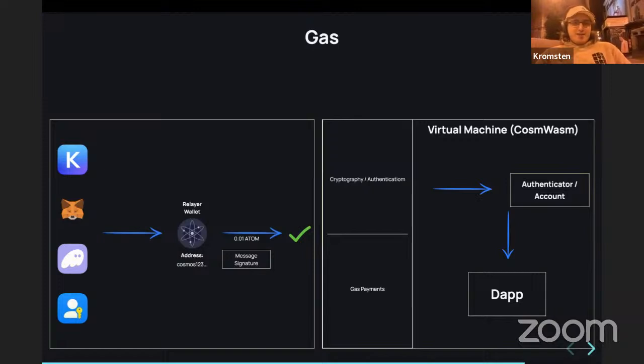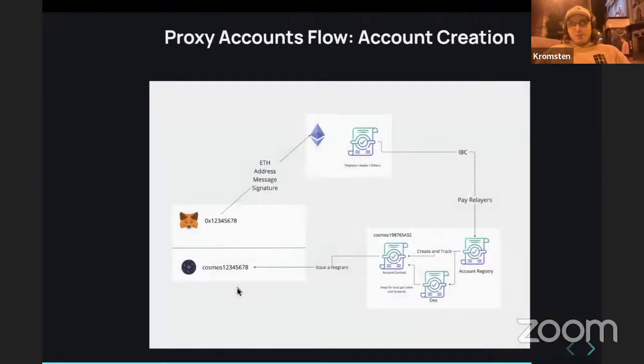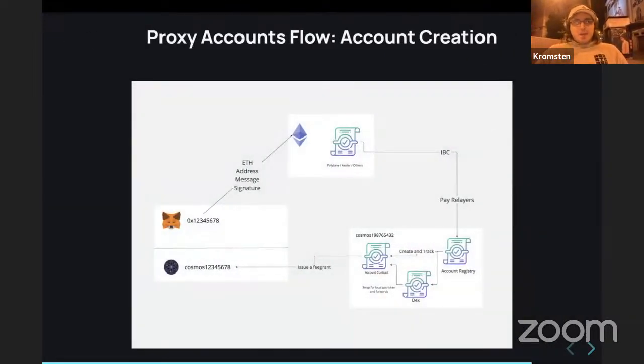Another issue that is hard to solve is gas. If we take this example of a relayer wallet, someone would need to pay our native Cosmos transaction gas, and as developers, it might not be sustainable to pay for all the users ourselves. So we need some kind of tricks to solve it. These are all the problems for why it's not widespread yet. In the end, we'll go over a summary of what we're building, but this is an example of how it could work.